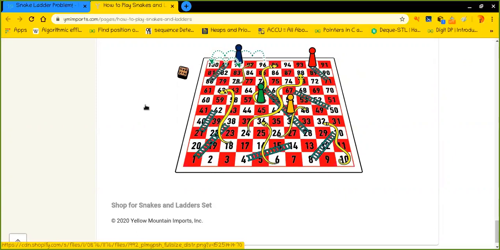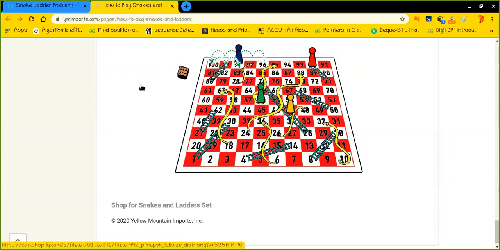Here in this particular problem, we will be using BFS. Let me tell you why BFS and why not other algorithms, because there are other fundamental algorithms that can be applied here. But the thing that drives us to use BFS is that we are asked to find the minimum number of moves required to reach the final destination, that means the 100th position.